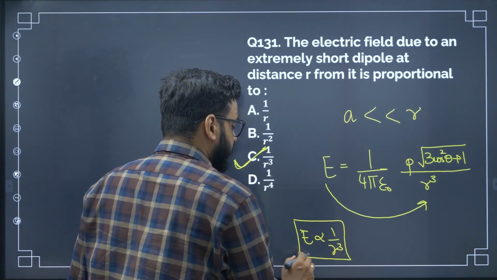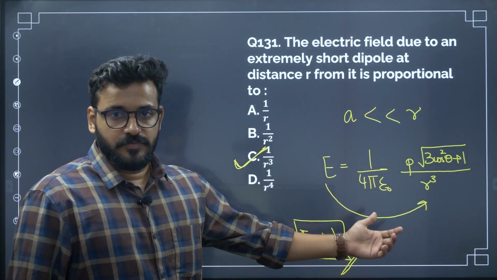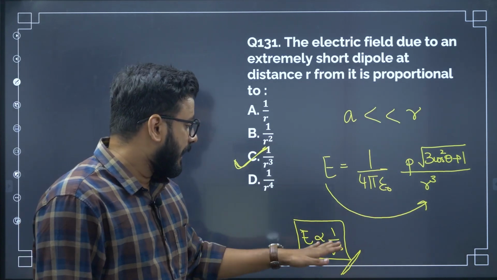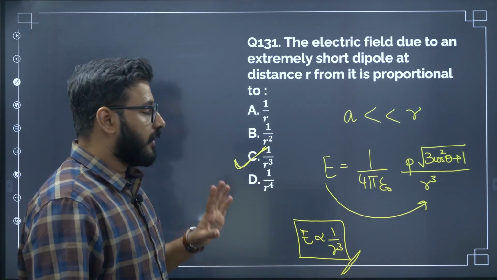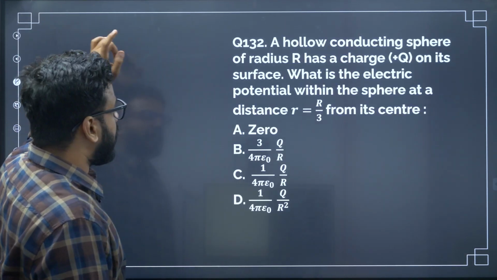It's a very given answer. You need to be very much aware of the formula. If you are aware of this formula, you can directly get the answer. E is inversely proportional to r cube. Therefore, the correct answer is option C. Very easy, very straightforward question. There's nothing to think about.